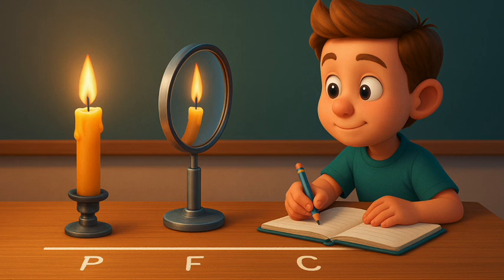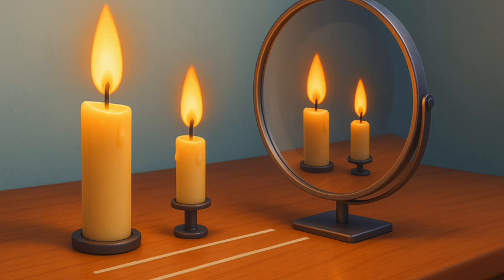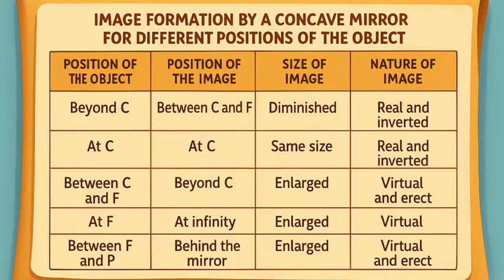You will see in the above activity that the nature, position and size of the image formed by a concave mirror depends on the position of the object in relation to points P, F and C. The image formed is real for some positions of the object. It is found to be a virtual image for a certain other position. The image is either magnified, reduced, or has the same size depending on the position of the object. A summary of these observations is given for your reference in Table 9.1. Table 9.1: Image formation by a concave mirror for different positions of the object.